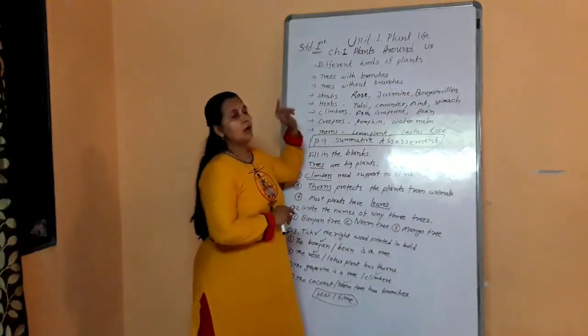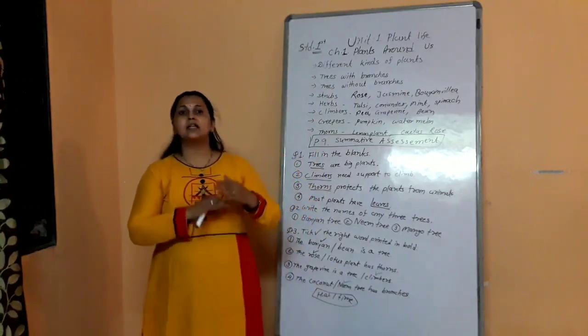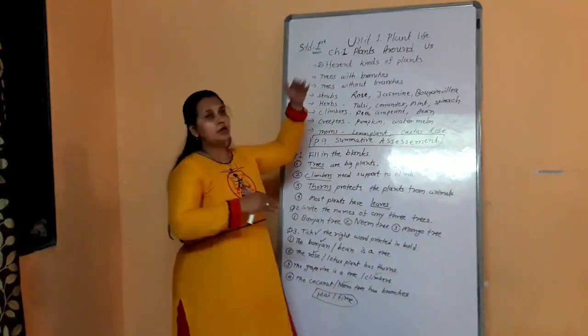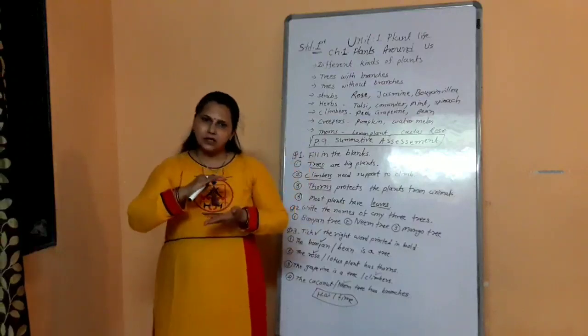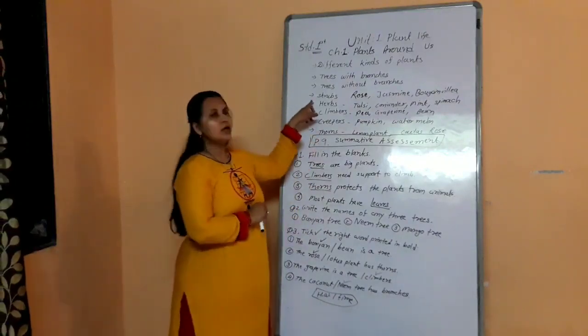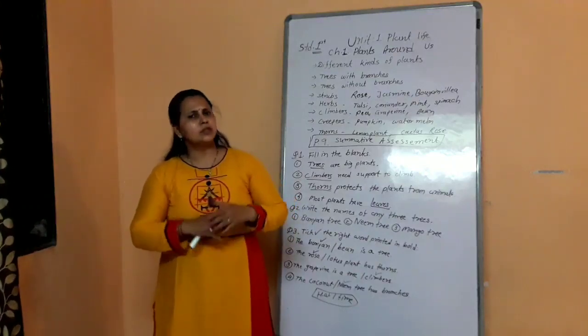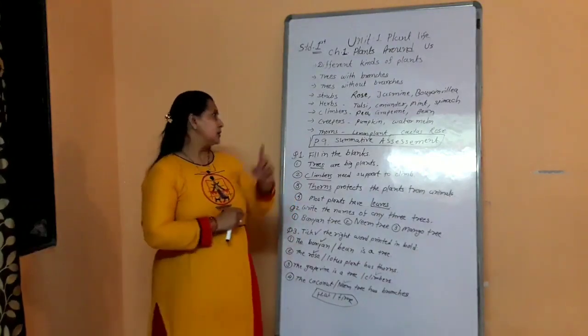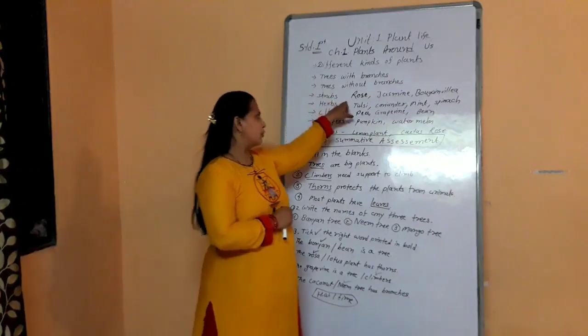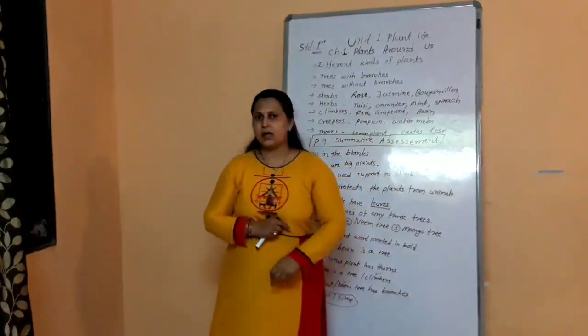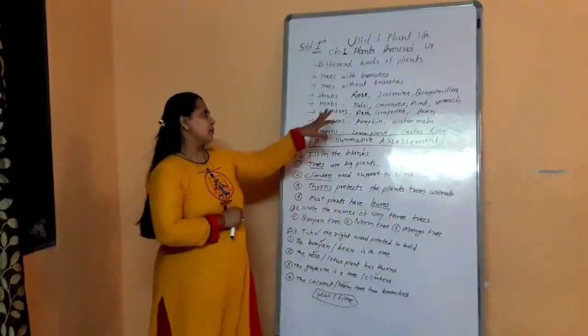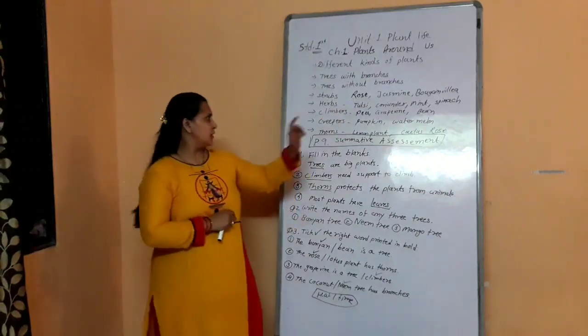Now we are going to learn about shrubs. Shrubs are smaller than trees. Trees are very big, but shrubs are small in size, and they are called shrubs. They have woody hard stems. They have many branches. The examples of shrubs are rose, jasmine and bougainvillea. Some others are also there, but we are going to learn this much.